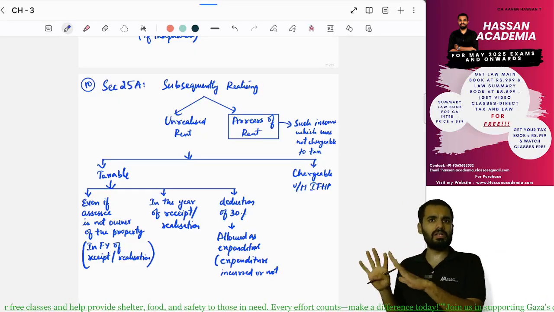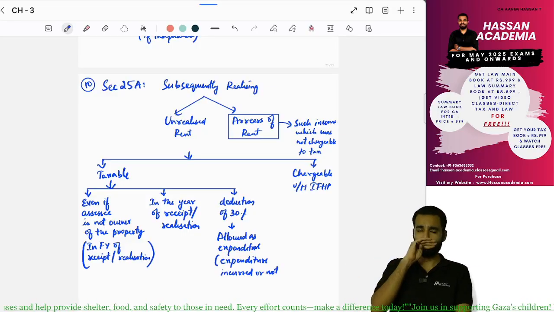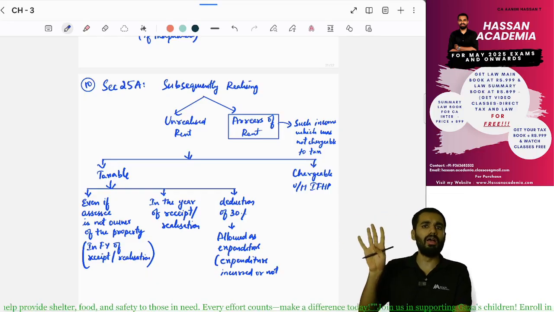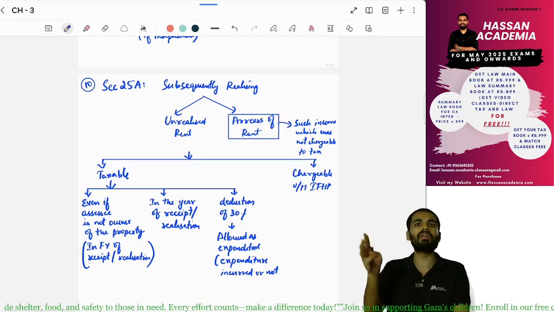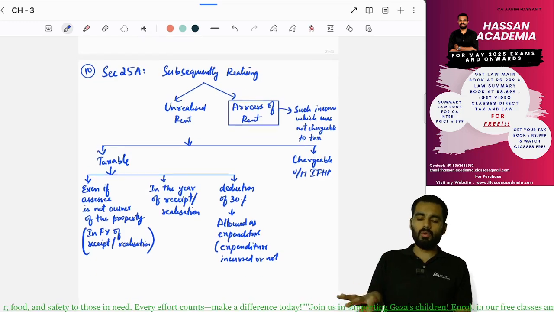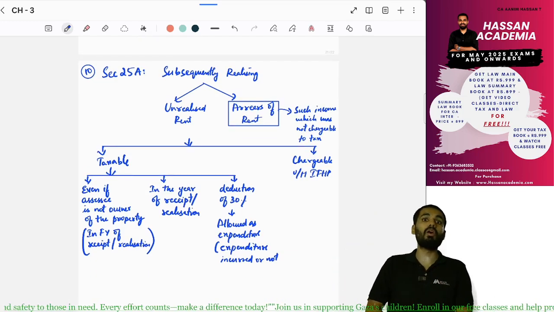Whether you incur any expenditure or not, nothing matters, it is 30%. For example, if 1 lakh rupees is received as unrealized rent or arrears of rent, 30,000 is the deduction and 70,000 is taxed as total income. Likewise, this is how we finish income from house property.